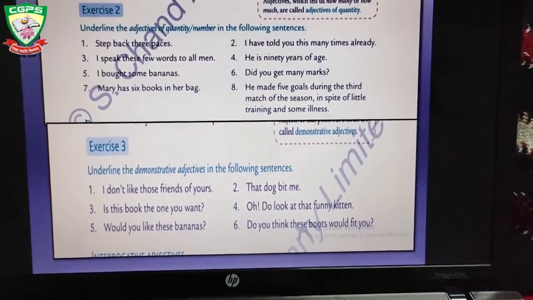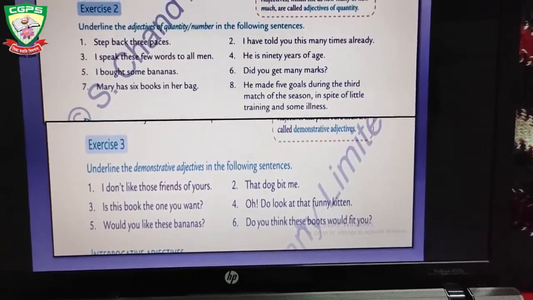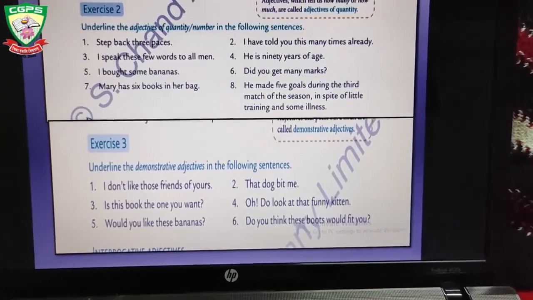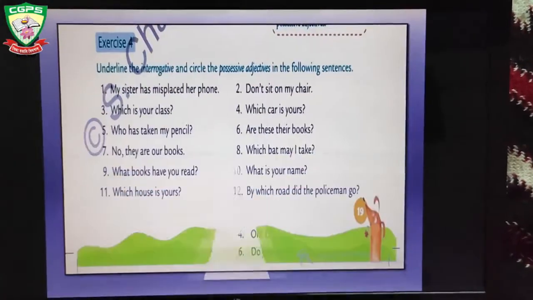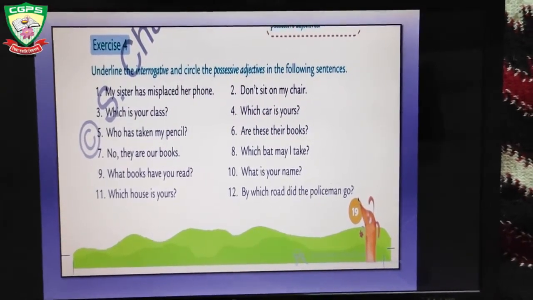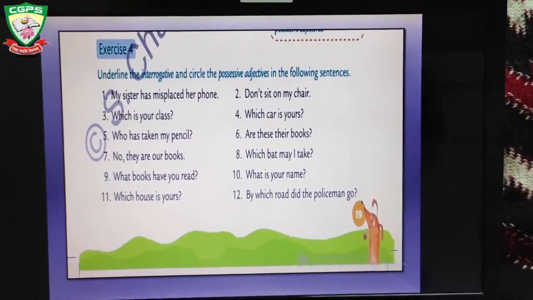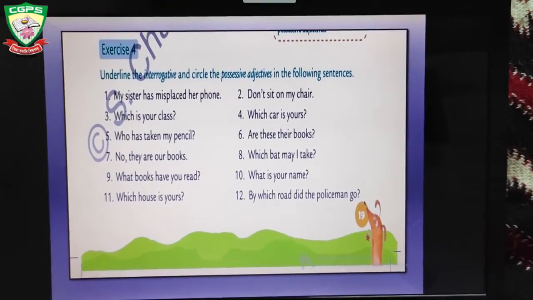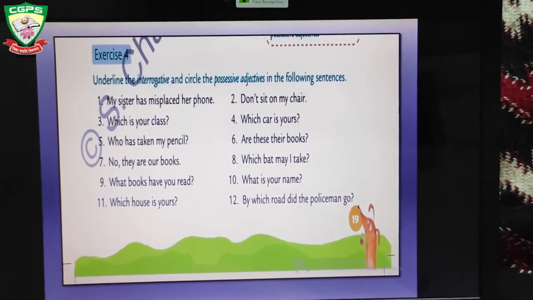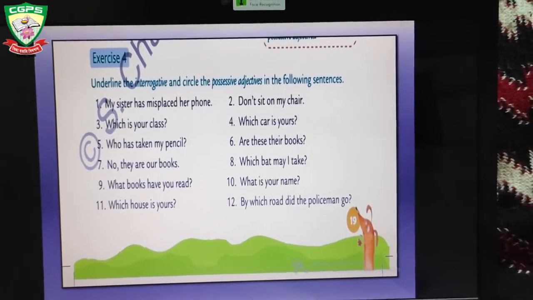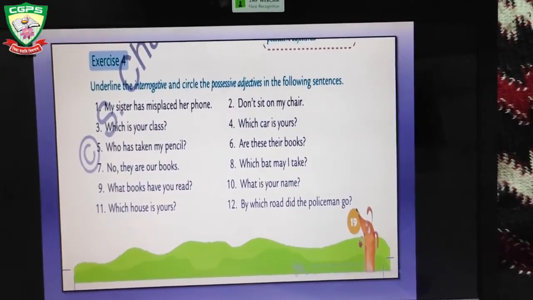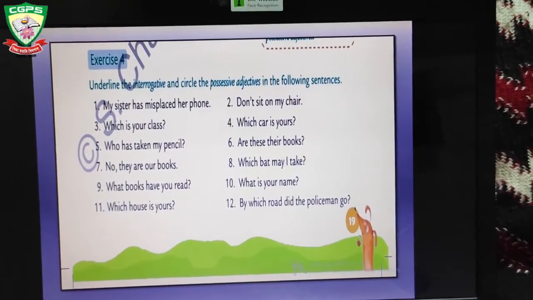In the next exercise, you have to underline the demonstrative adjectives. This one is very easy. Demonstrative adjectives are that, this, those, and these. Then you have to underline the interrogative adjective and circle the possessive adjectives. Like, her sister has misplaced her phone. So in this sentence, the possessive adjective is her. So you have to circle her. Which is your class? Which is the interrogative adjective. Underline it. And your is the possessive adjective.